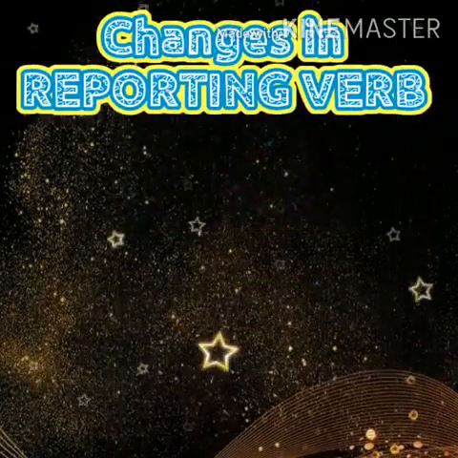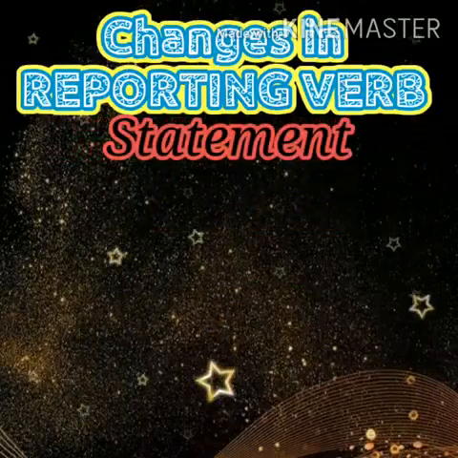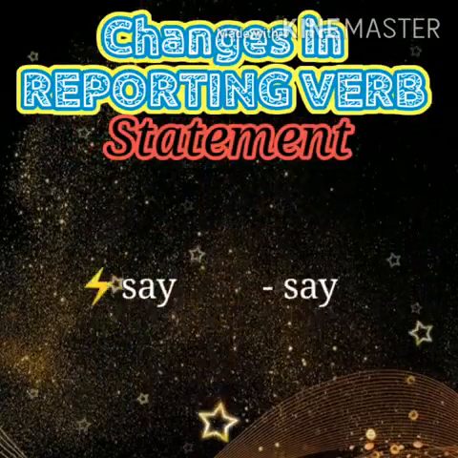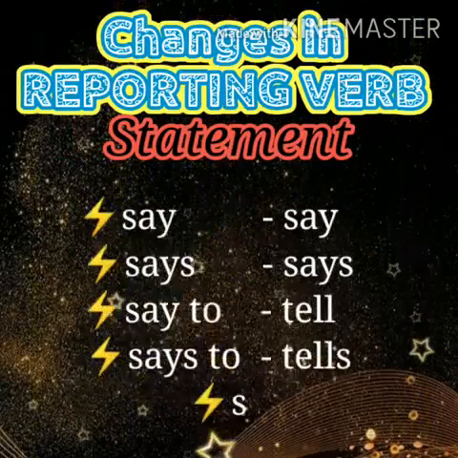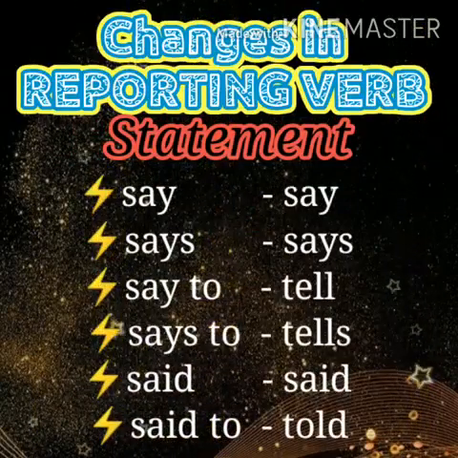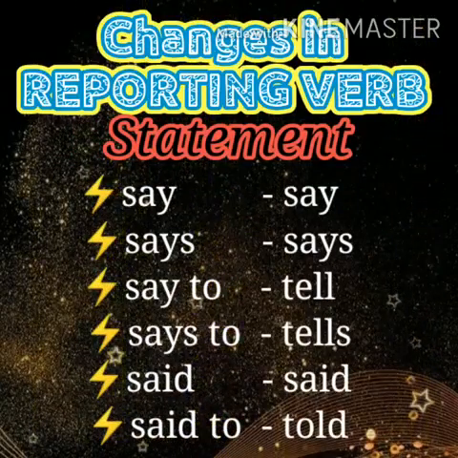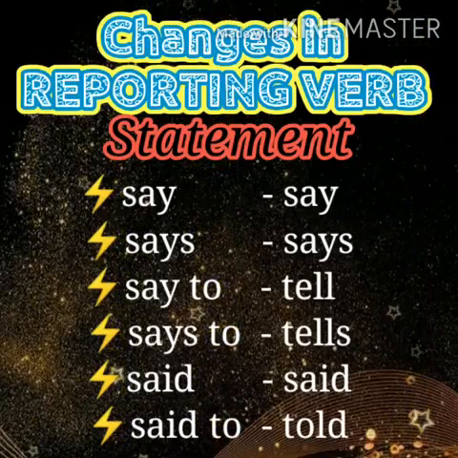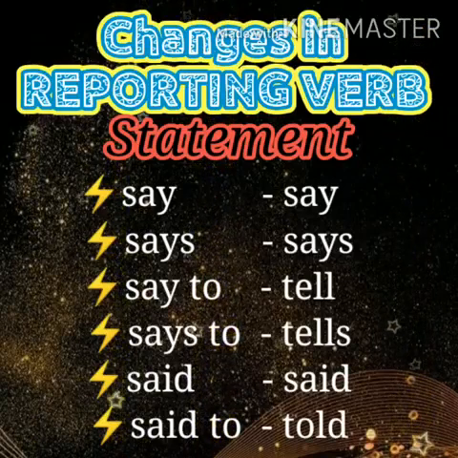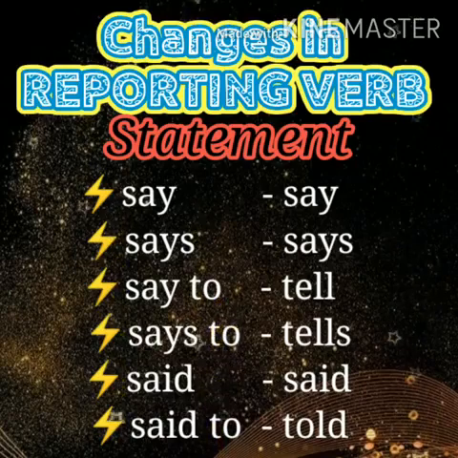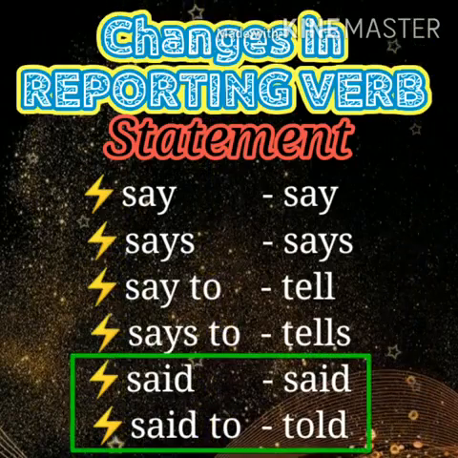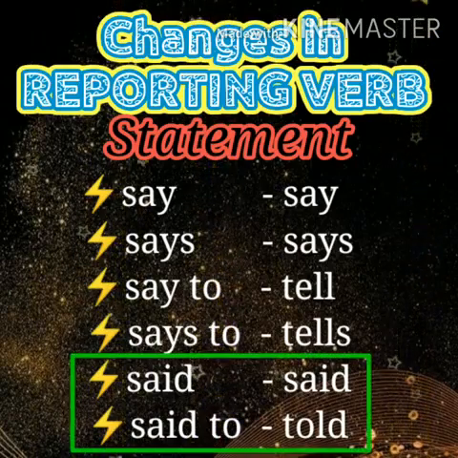If the given sentence is a statement, the words we should follow are: say remains say, says remains says, say to becomes tell, says to becomes tells, said remains said, and said to becomes told. Among these, mostly we use said and said to.